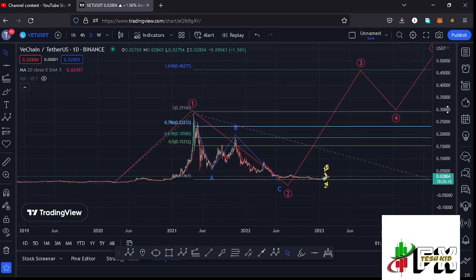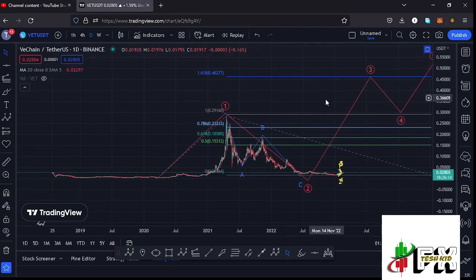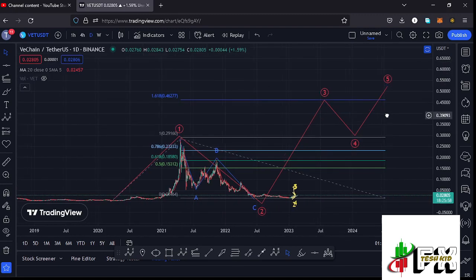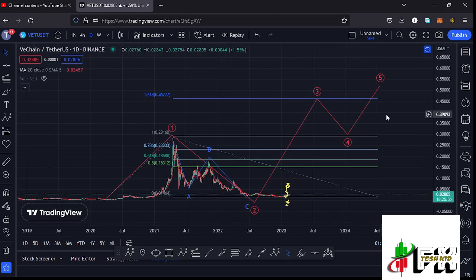And after seeing the low for that wave 2, whatever we expect on the long-term scenarios is a massive bounce to the upside in the formation of this wave 3, which I have minimum target areas here on the daily chart at the fib level 1.618, and that is at around the $0.46277 mark. Then we can expect a wave 4 and then push even higher in the formation of that wave 5. So that is what I'm expecting here on the long-term scenarios and also on the short-term scenarios, and let's be patient and see how that plays out, and I'll be keeping you updated.